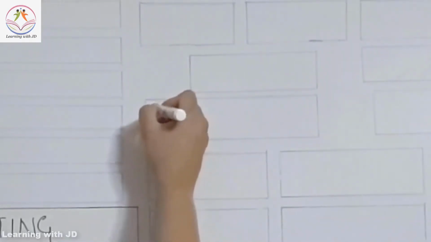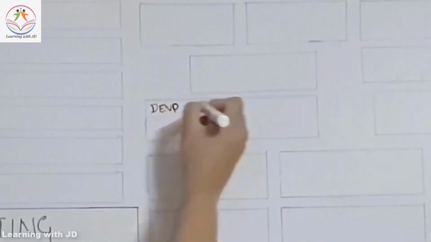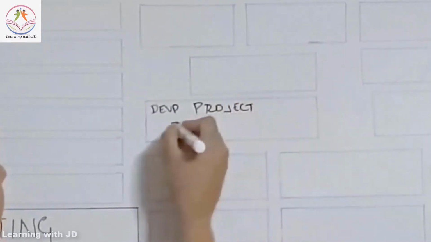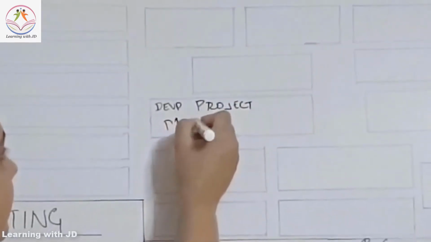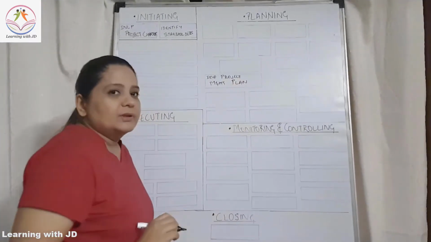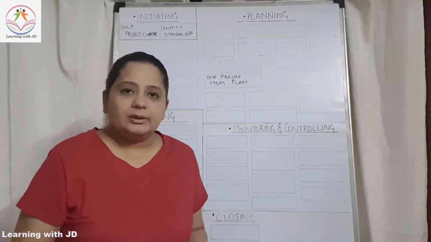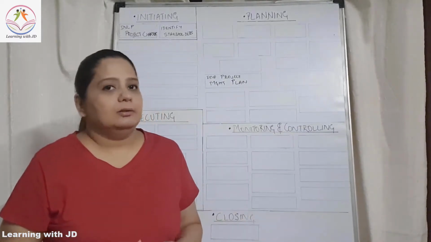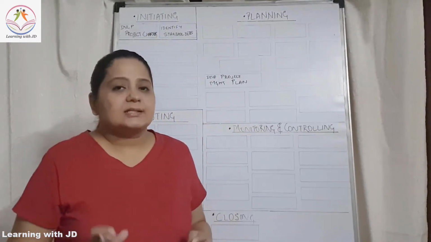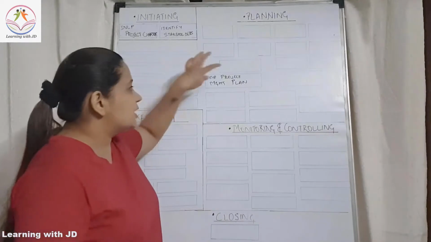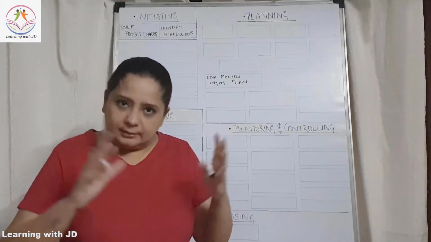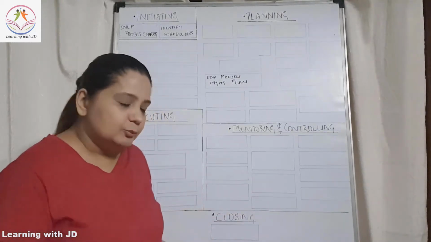develop project management plan. Now, develop project management plan is a part of the integration knowledge area. That process ensures that all the other processes and all the other planning that you do comes and resides within this develop project management plan process. Alright, moving on.